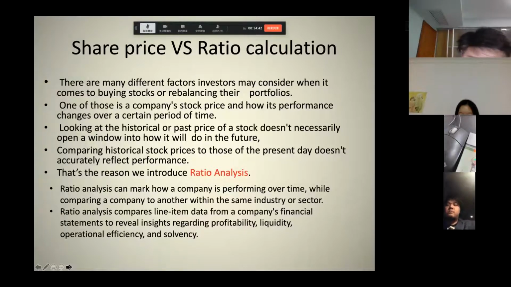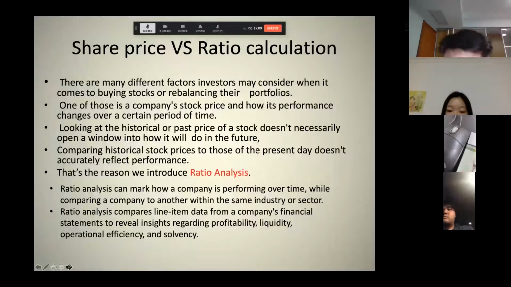One of those is a company's stock price and how its performance changes over a certain period of time. Comparing historical stock prices to those of the present day doesn't actually reflect performance. So that's the reason we